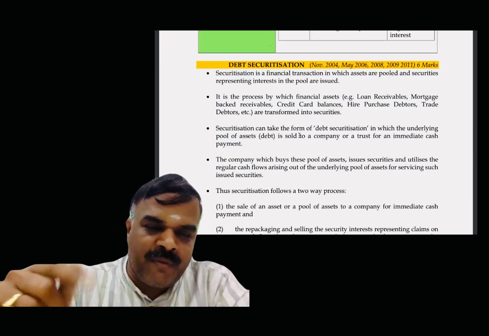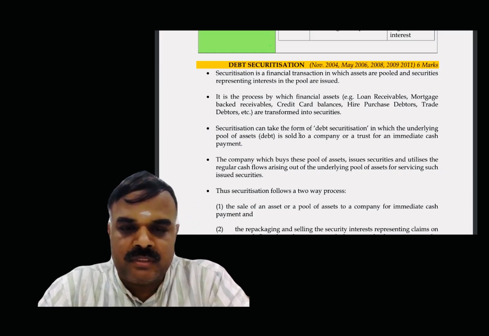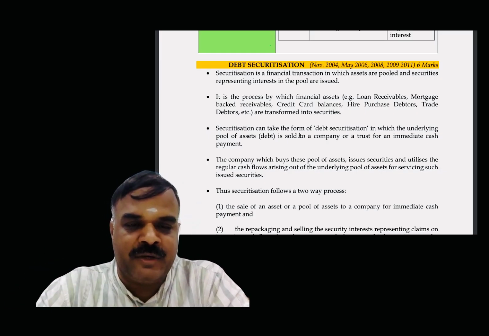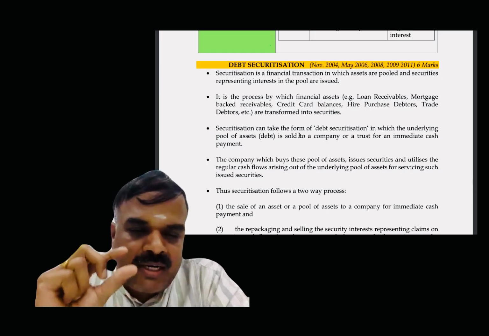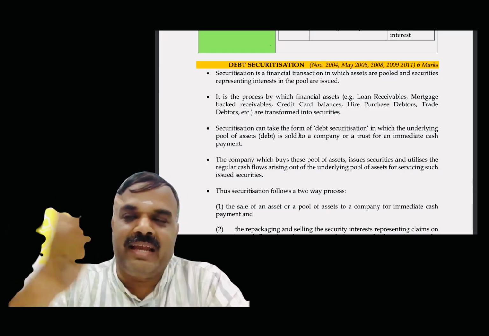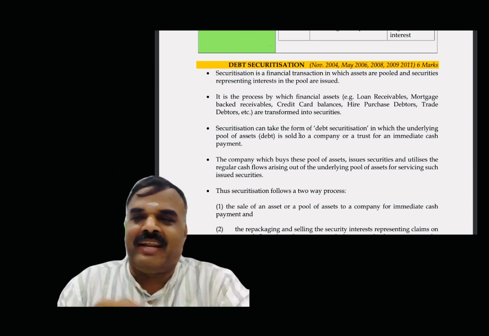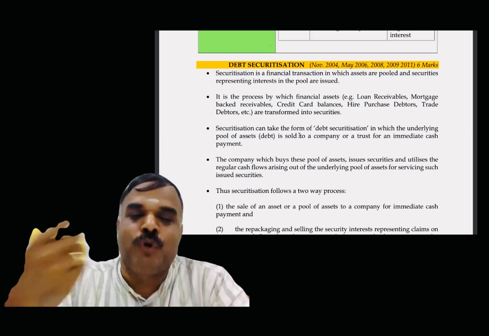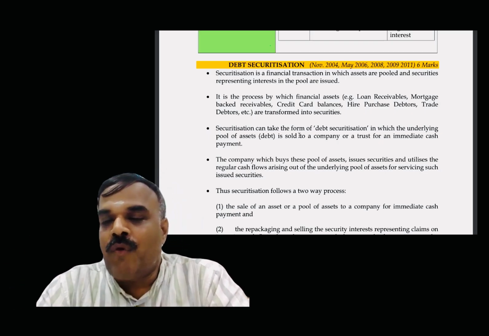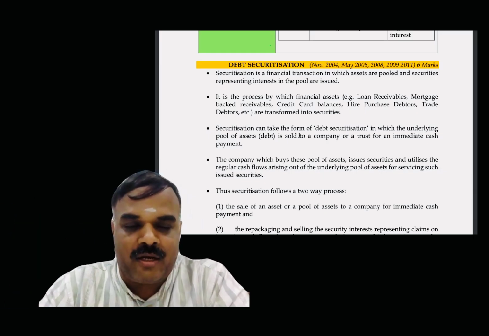The previous point, securitization. The company which buys this pool of assets. Securitization can take the form of debt securitization in which the underlying pool of assets is sold. What is called the underlying pool of assets? The debt, or whatever the bills receivable, that is called debt. It is sold to the company, am I right or not? Factory debt, bills receivable, whatever is sold to the company for immediate cash payment, that is nothing but the factoring concept. Got the clarity or not?